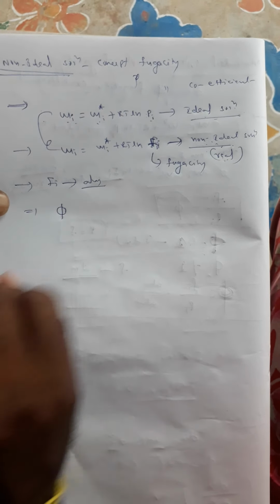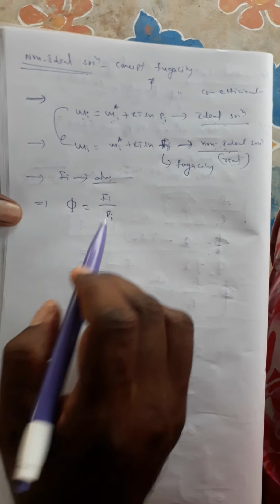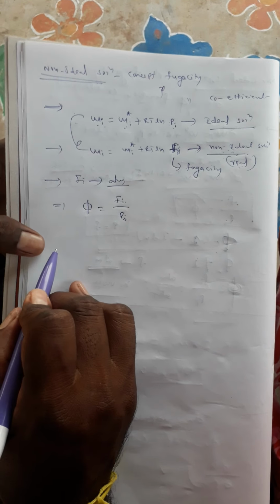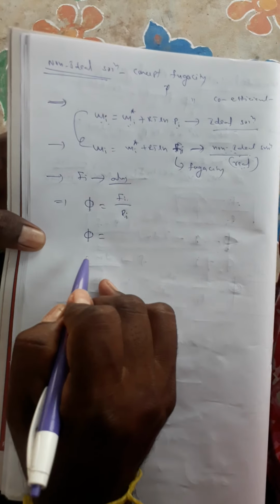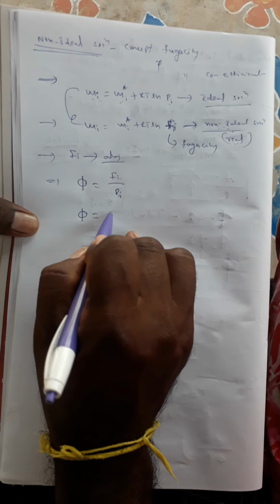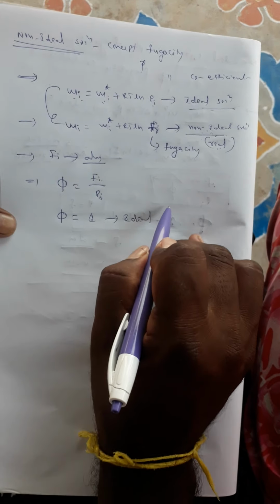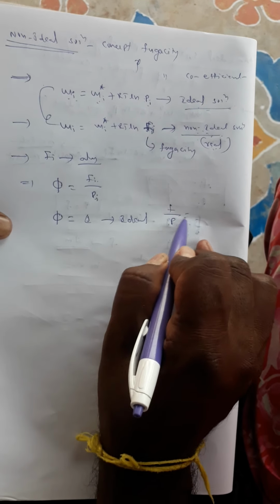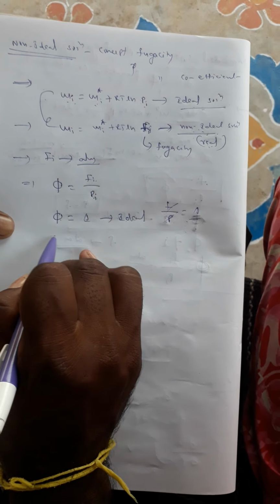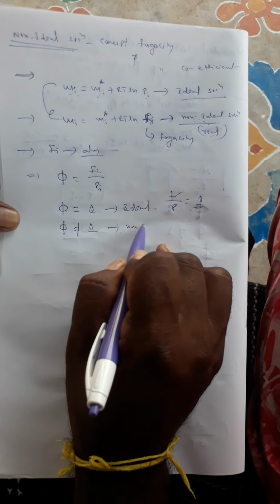Then the fugacity coefficient, denoted with phi i, is equal to fi by Pi. The ratio of the fugacity and pressure is called the fugacity coefficient. For example, for an ideal solution, what is the value of the fugacity coefficient? The simple answer is 1, because for an ideal solution fugacity and pressure are the same. For a non-ideal solution, the fugacity coefficient is not equal to 1.